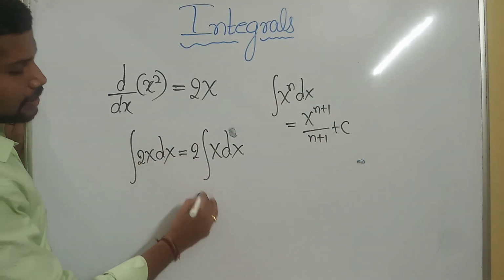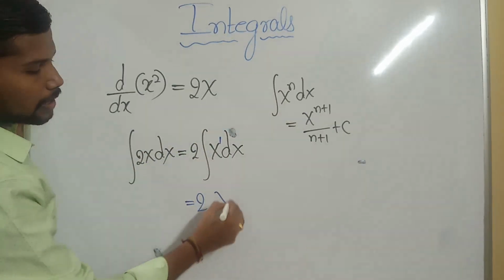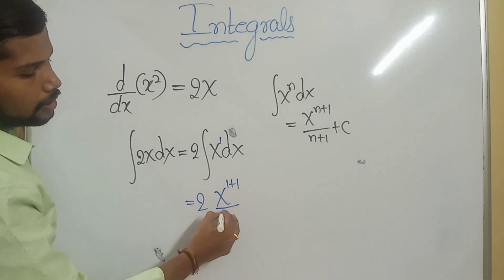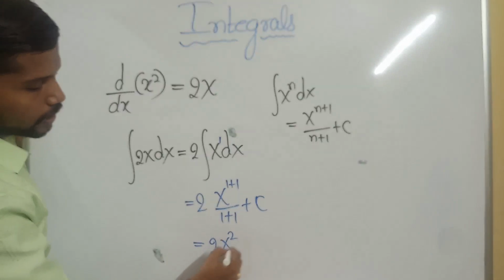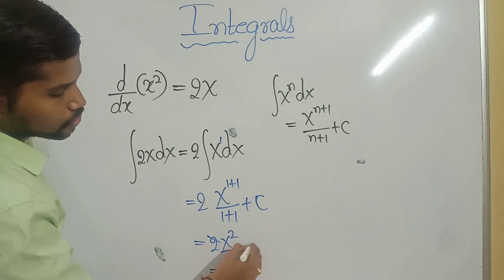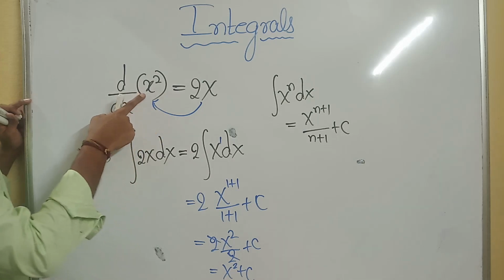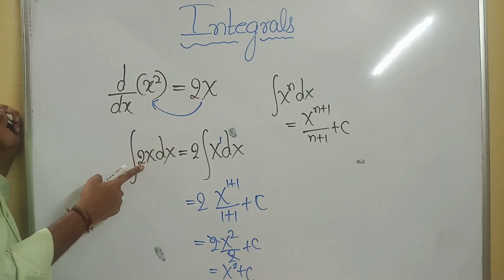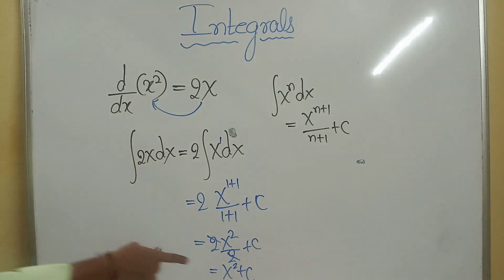2 as it is, x raised to n, here the n value is 1. I need to apply this formula. X raised to n plus 1 means 1 plus 1, divided by 1 plus 1, plus C. Here 2 x square divided by 2, the 2s cancel. What value did I get? X square plus C. Again, the derivative of x square is 2x, and integrating 2x, what did I get? X square. Got the point clearly? What does that C indicate? C indicates the family of curves. I'd like to explain that part now.